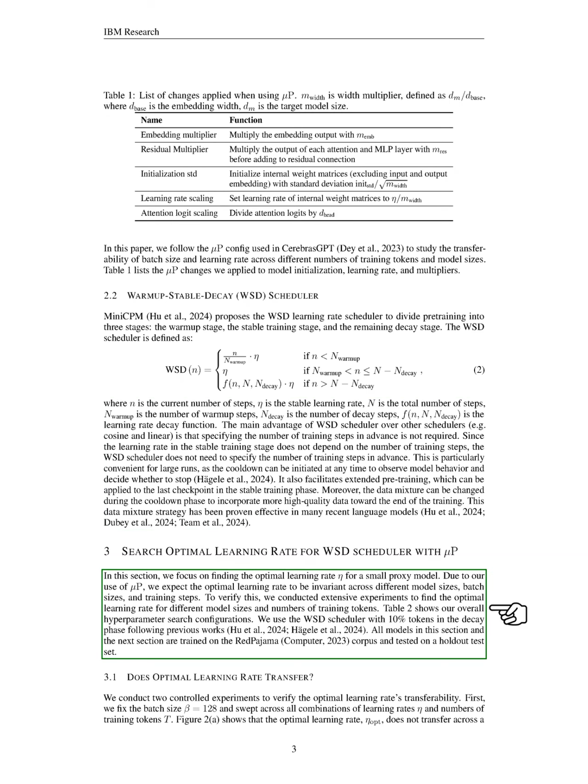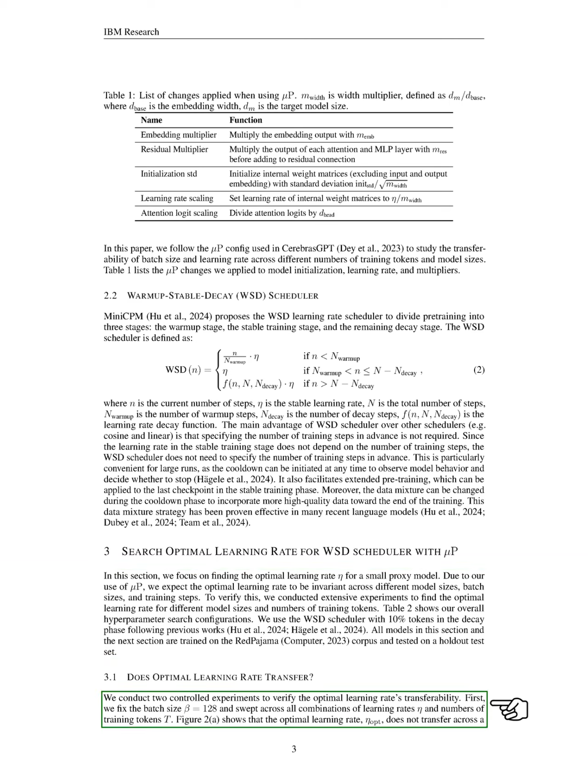To test this, we performed extensive experiments to determine the optimal learning rate for various model sizes and training token amounts. We utilized a specific scheduler with 10% of tokens in the decay phase, following previous studies. All models in this and the next section were trained on the RedPajama corpus and evaluated on a separate test set. To explore whether the optimal learning rate can be transferred, we conducted two controlled experiments.